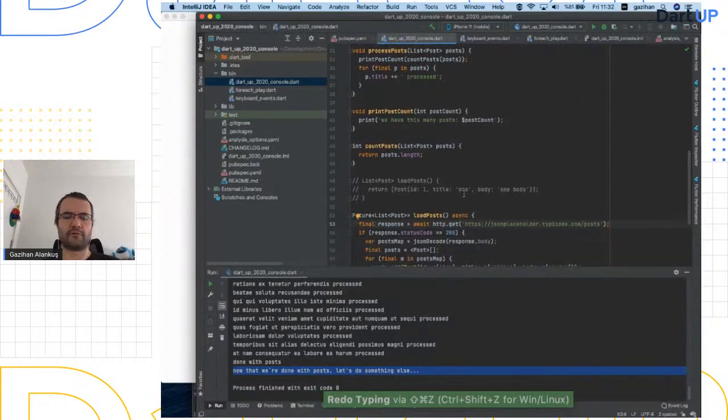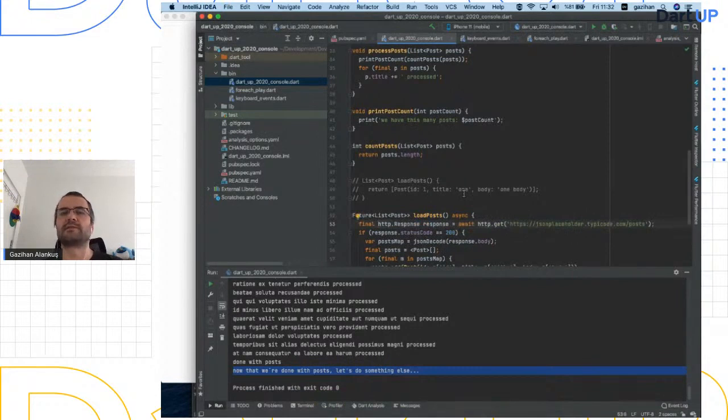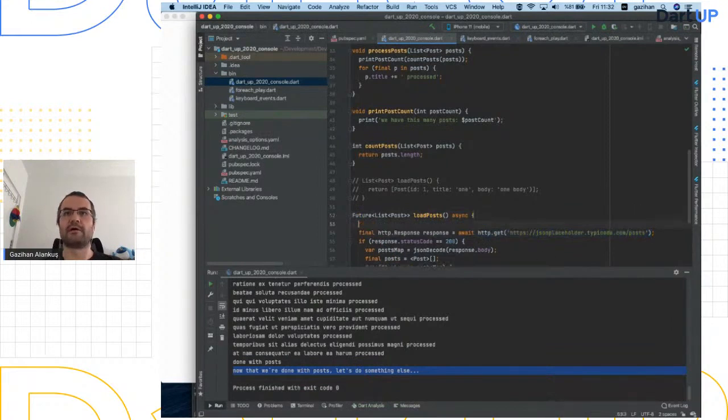So when you have a final or var, you can always do Alt-Enter, Option-Enter, add type annotation. Then you see the type annotation, HTTP response. I prefer this because when you look at the code, you know what type they are. If it's very clear, if you are very clear about the type, then fine, you can use final. So for example, final i is equal to 5. Yes, this is an int, I know that. I don't have to type int here.